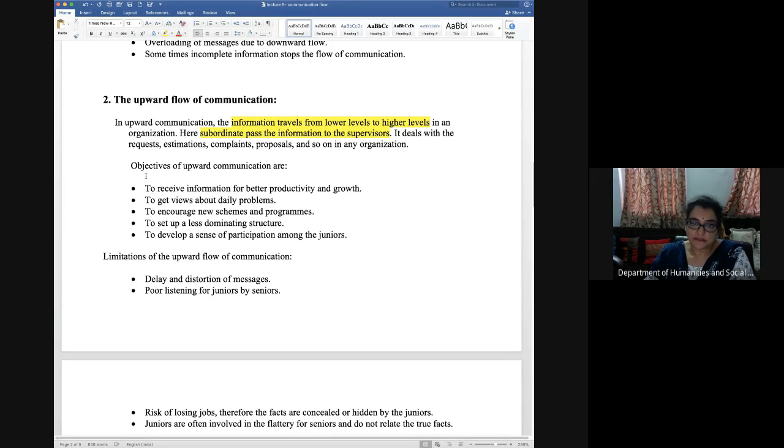So there are some objectives. What are the objectives of upward communication? To receive information for better productivity and growth. This we have already discussed. If you have good innovative ideas, if you have good proposals to deal with, you can give that information to the seniors, and they will listen, because they want better productivity and growth.